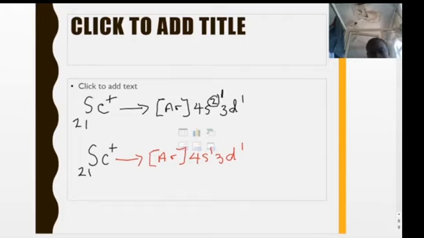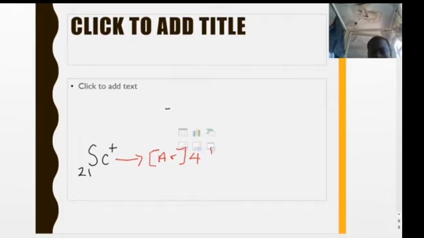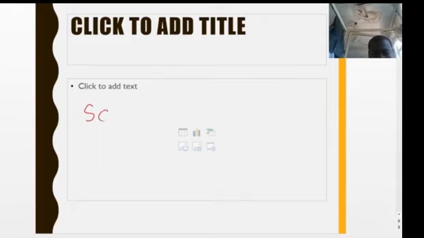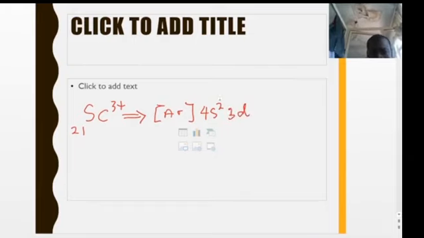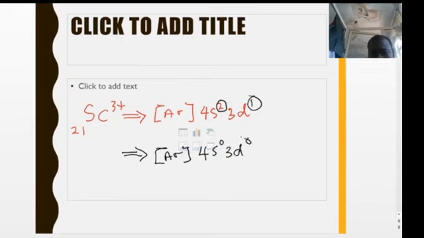We can also think about what's going to be the electronic configuration of scandium with a charge of 2 plus or 3 plus. Okay, let's do 3 plus. So we have Sc21 with a 3+ charge. This implies that scandium is losing 3 electrons. Normally scandium is going to have an argon core with 4s2 and 3d1. But because scandium is losing 3 electrons, it will lose the electrons from the 4s and the 3d, so it loses 3 electrons all through. So the electronic configuration of scandium with a charge of 3 plus becomes Ar 4s0 and 3d0. This is how to write it.